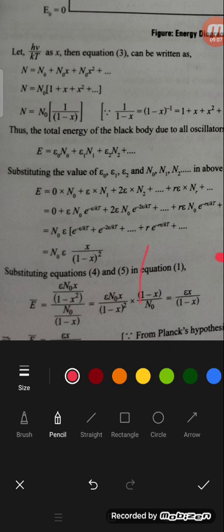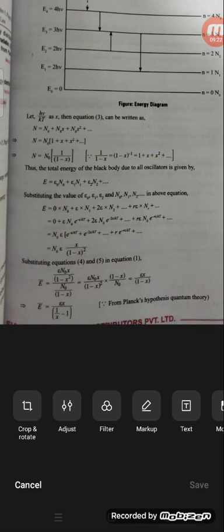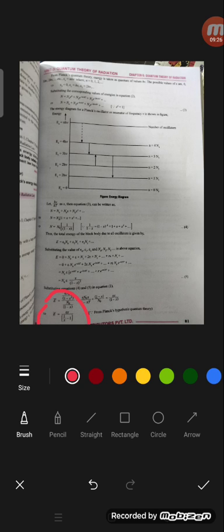Then the N value is n0 into 1 by 1 minus x, the equation 4 value. After cancelling the 1 minus x and 1 minus x squared, what will remain? E x into 1 by 1 minus x. Then finally E bar is equal to E x by 1 minus x.